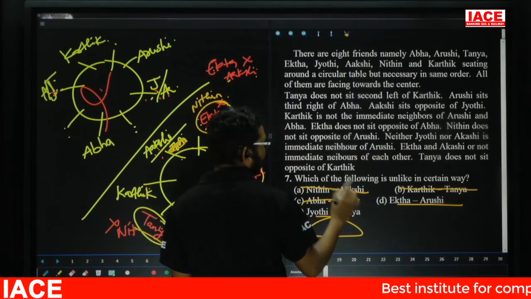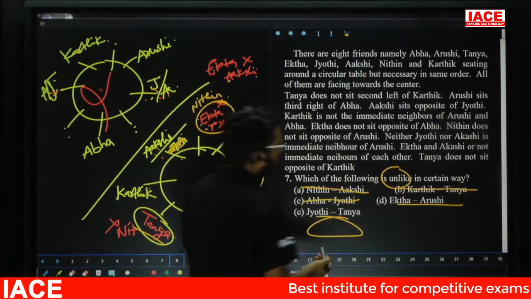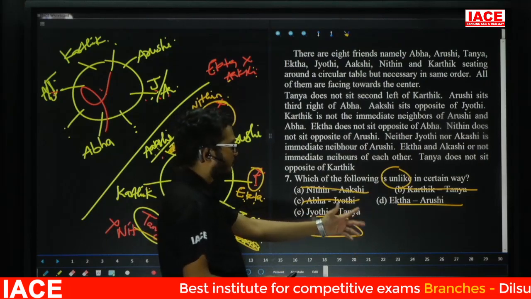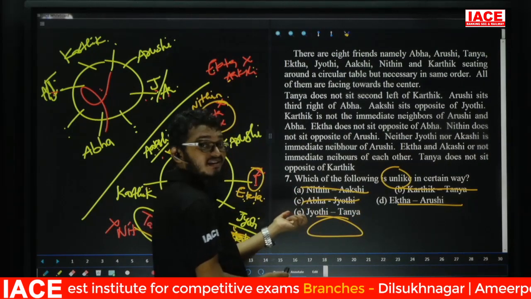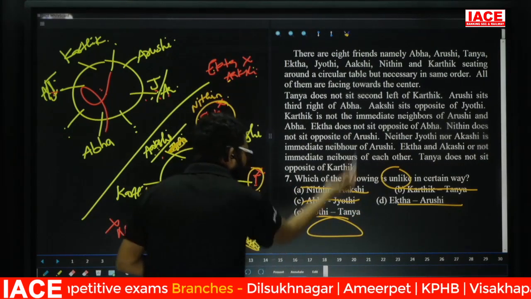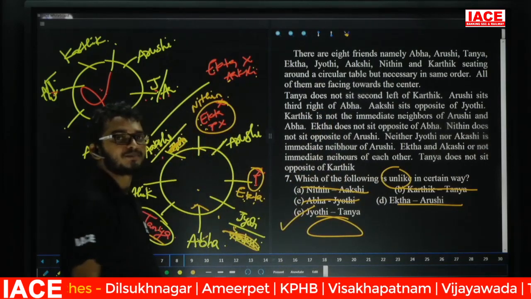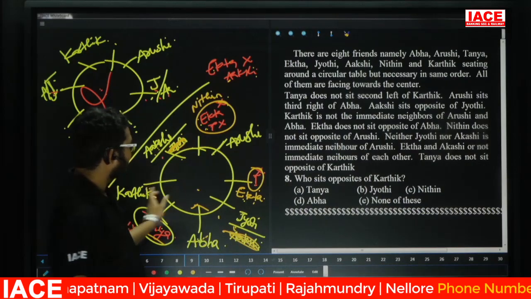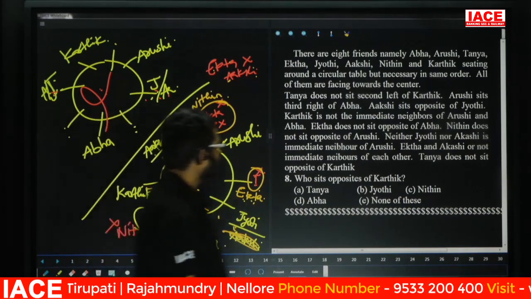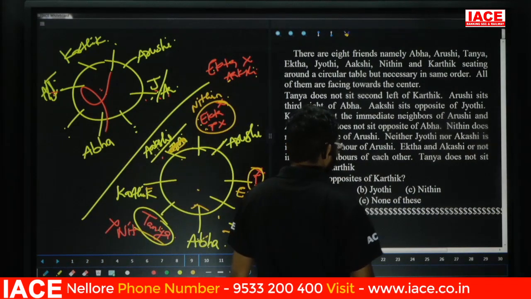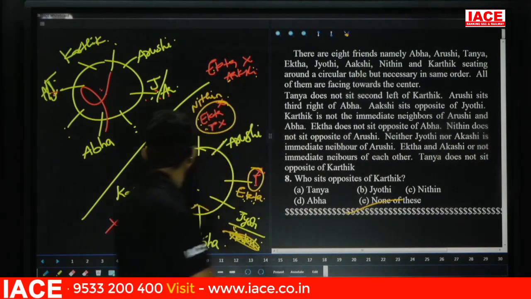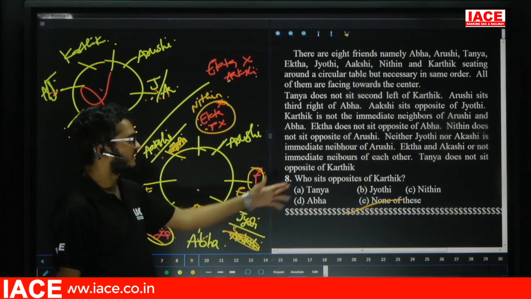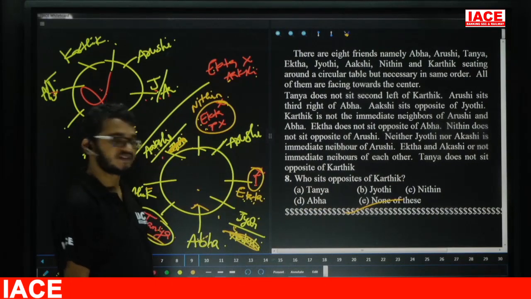Then which of the following is unlike? That means out of the given 5, 4 are the same and 1 is different. Which is the different one? The answer is option E. Question number 7, option E. Question number 8. Who sits opposite of Karthik? Opposite of Karthik is Ekta. There is no such option, so the answer is none of these.